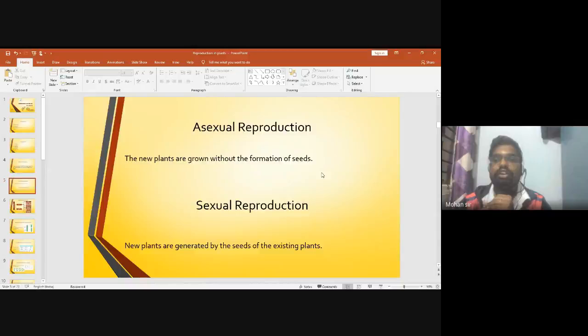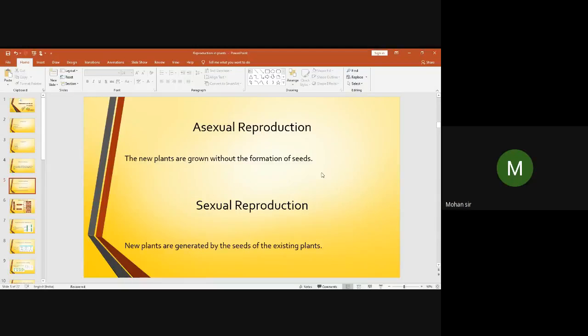And a rose plant, a stem is sown in the soil. It grows into a new plant. We are not involving seeds over there. Potatoes, right? So seeds are not involved in the process of reproduction. So it is called asexual reproduction.